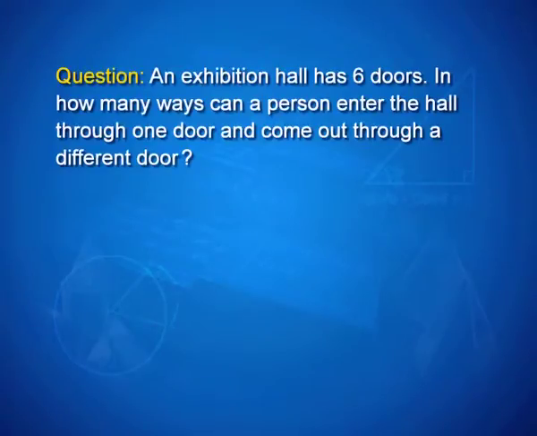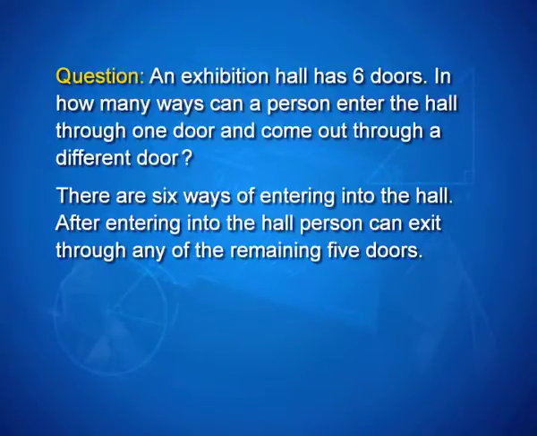Here's another example. An exhibition hall has 6 doors. In how many ways can a person enter the hall through one door and come out through a different door? Isn't that a very interesting situation? There are 6 doors, you enter through one, but you come out from a different one. In how many ways can a person do so?